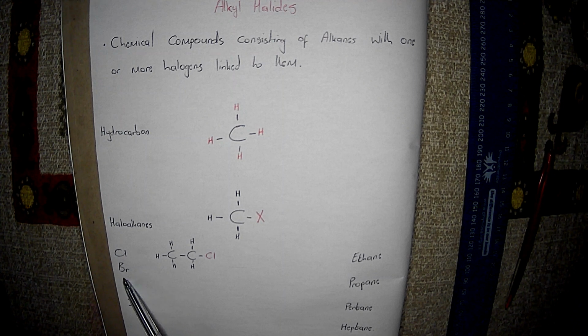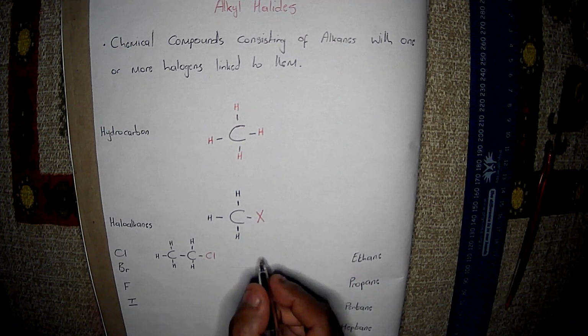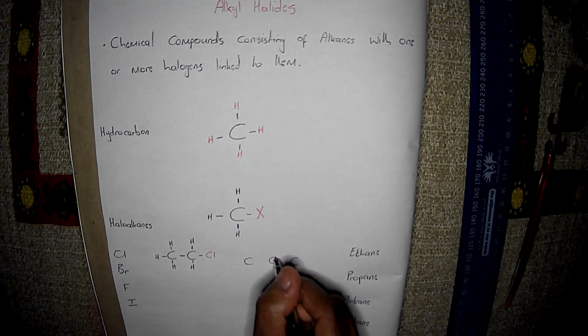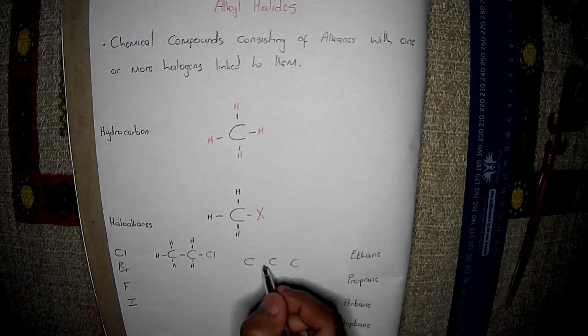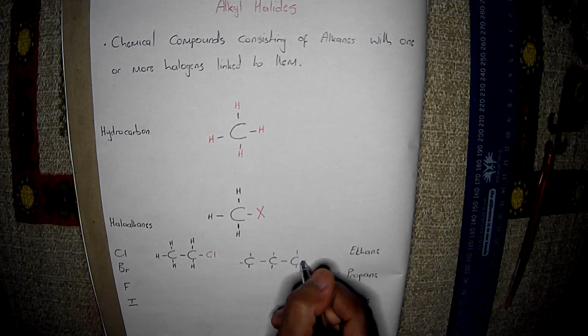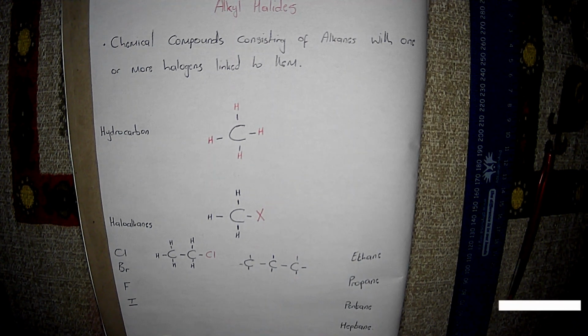Okay, moving to the second one, we're going to have bromine within the hydrocarbon propane, the alkane propane. I hope you'll be able to see that. I'm just going to draw 3 carbon atoms. Propane is the third alkane, it has 3 carbon atoms, and it's an alkane, so there are single bonds over here. So we're just going to write these covalent bonds. In this particular case, do not stress yourself much about where to place this bromine.